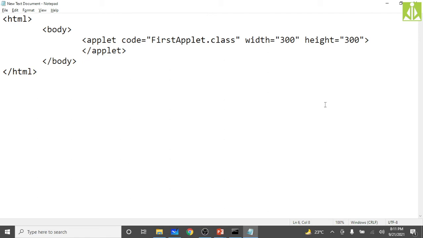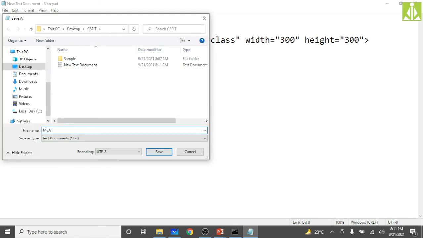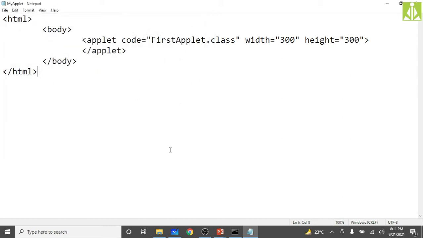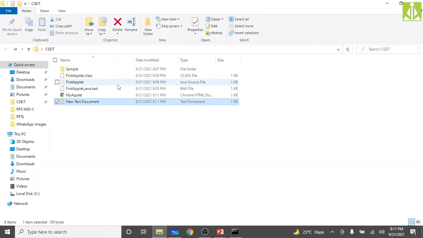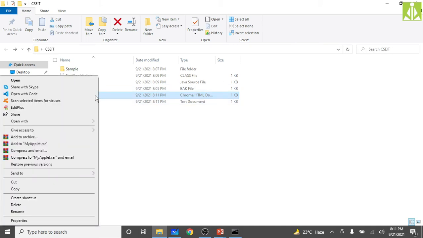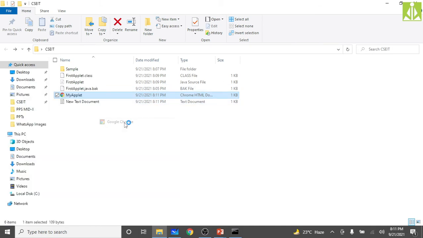Now save it. Save as, my applet dot html, some random name we are giving, then save. As you can see, this got saved in my current directory, like a browser application, like a browser web page. So now we need to open it with Chrome.